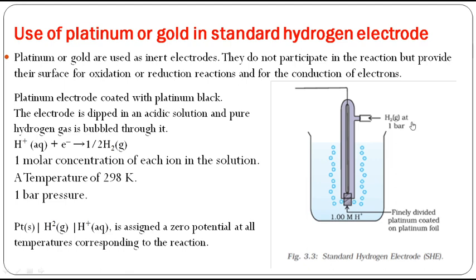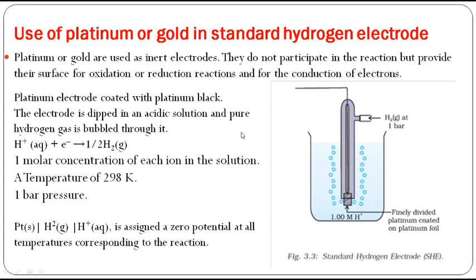So what happens when I bubble the hydrogen gas? Anything can happen. Oxidation can happen, reduction can also happen. You see the standard conditions: a 1 molar HCl solution, a temperature of 298 Kelvin, normal room temperature, and normal pressure. All the conditions are standard and the potential is 0. The potential for this cell is actually 0.